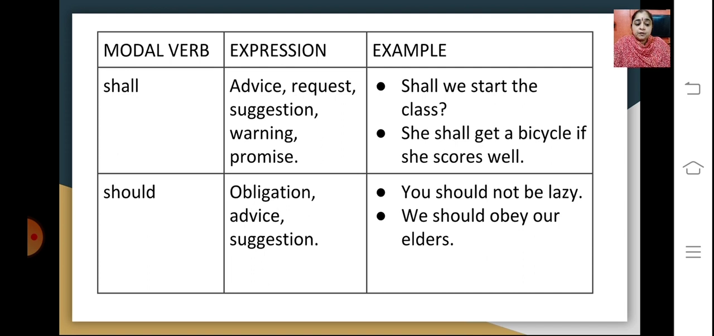Then we have should. It's an obligation, advice, and a suggestion. You should not be lazy. An advice. We should obey our elders. It's a kind of obligation also, that we need to obey our elders.